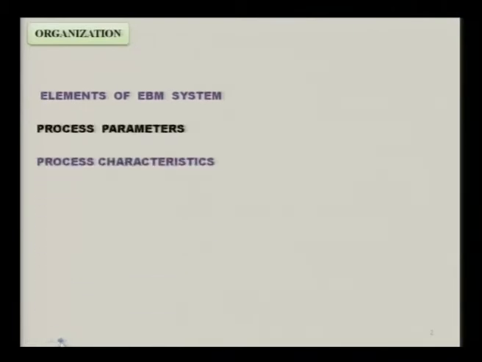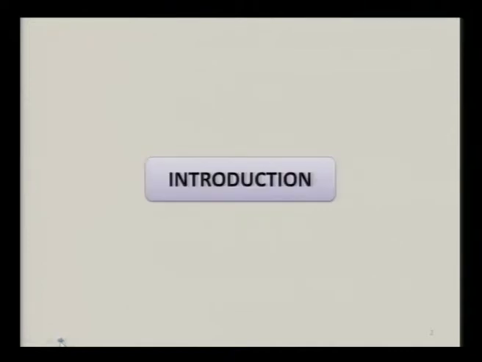The organization of this talk is as follows: introduction, elements of electron beam machining system, process parameters, process characteristics, applications of electron beam machining process, and then I will lastly discuss dimensional analysis of electron beam machining process.